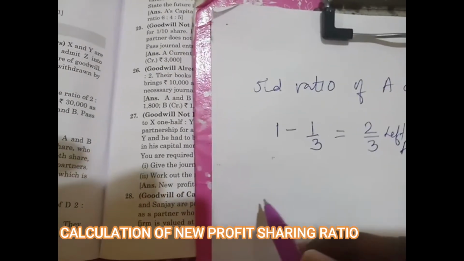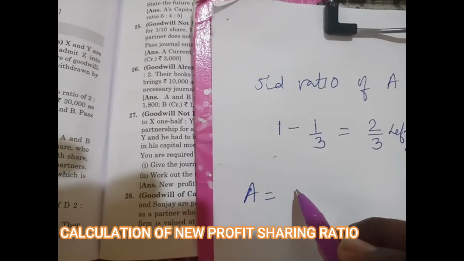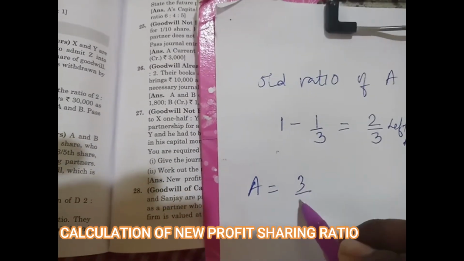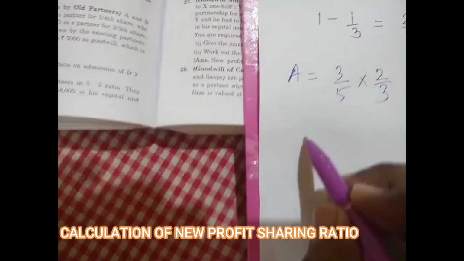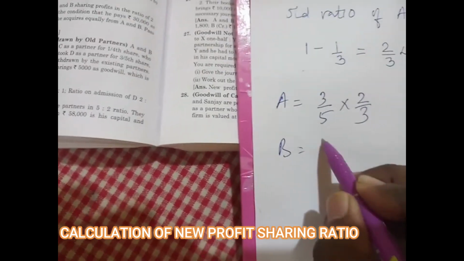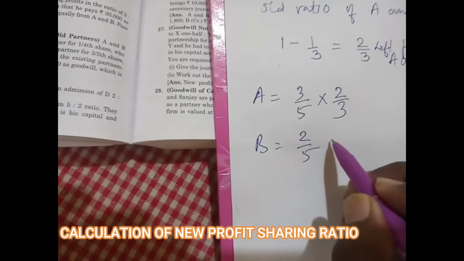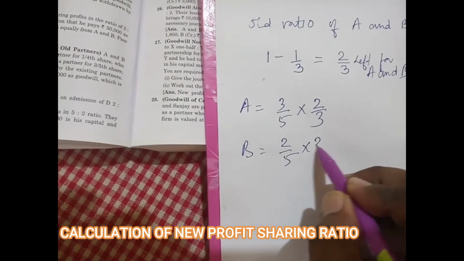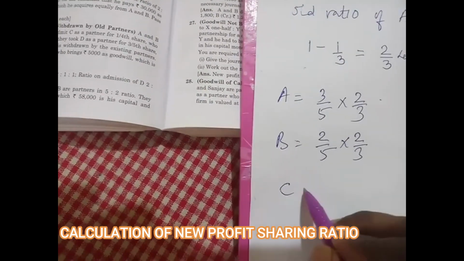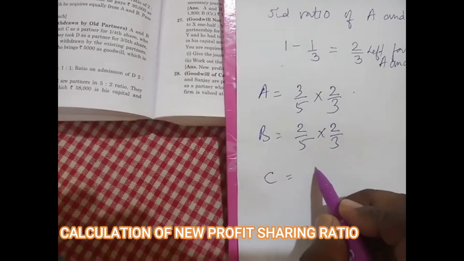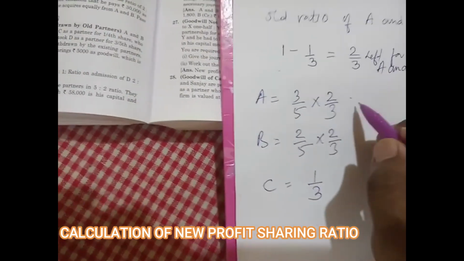Now A's new share will be 3/5 of 2/3 and B's new share is 2/5 of 2/3. C is getting 1/3.